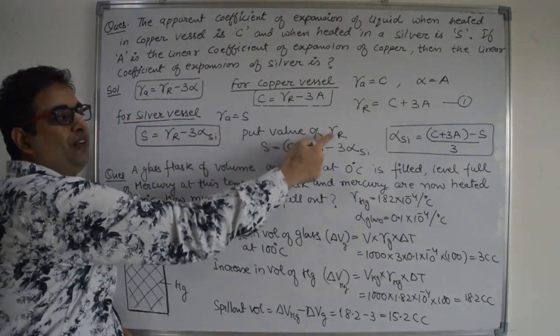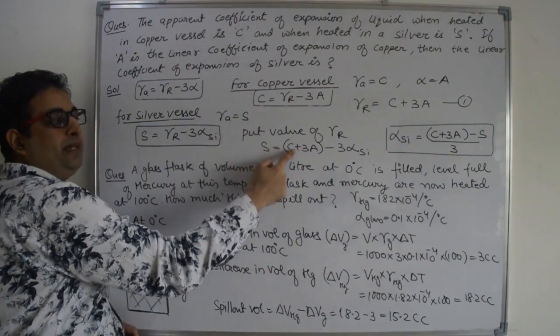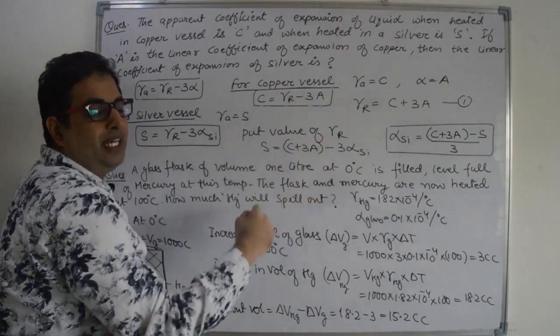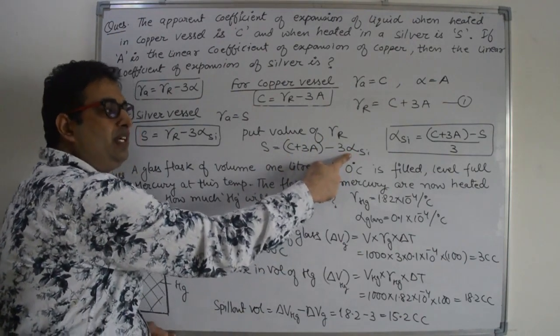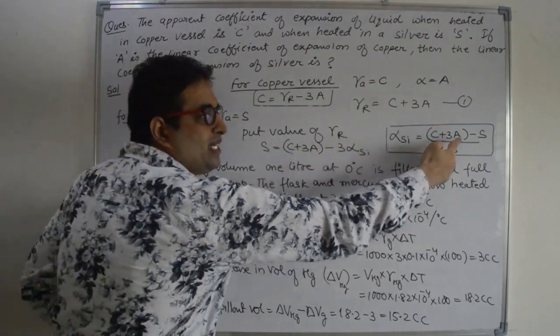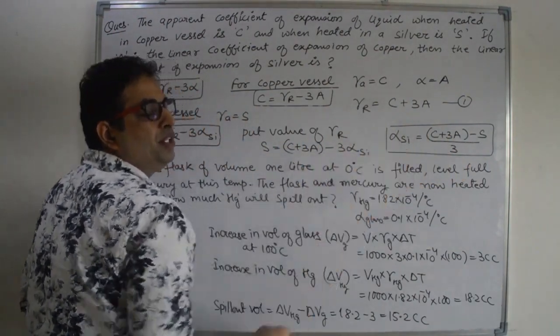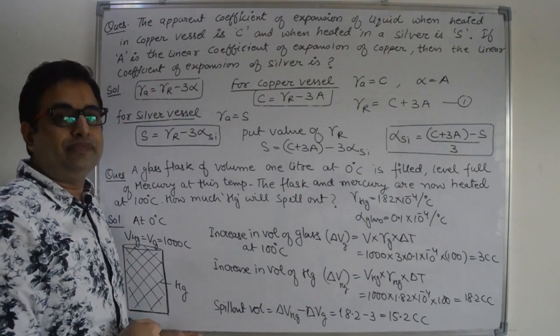When you put the value of gamma real in the equation, you will get S equal to C plus 3A minus 3 alpha of silver. So calculate the value of alpha of silver, that is equal to (C plus 3A minus S) divided by 3. So this is the value of the linear expansion coefficient of silver.